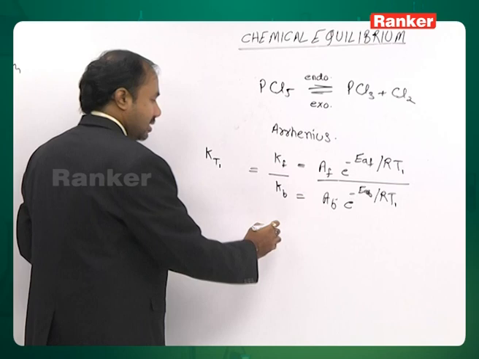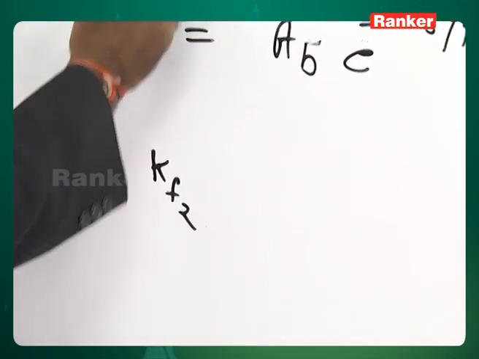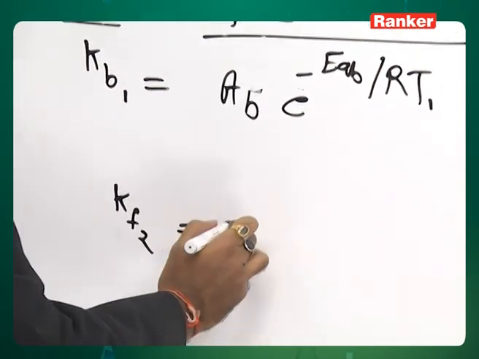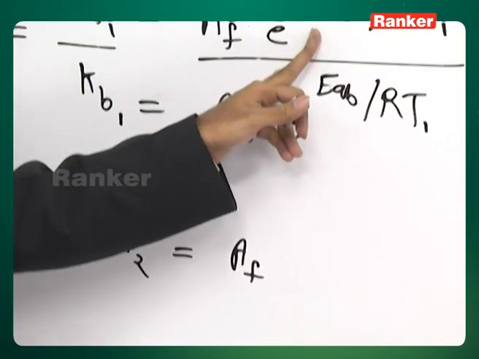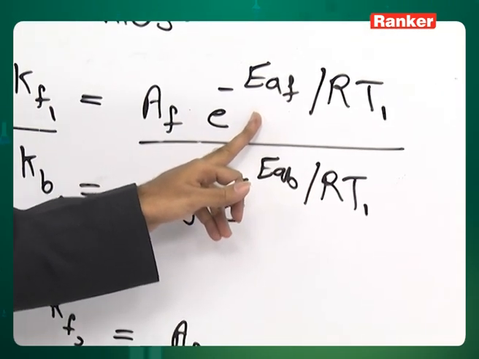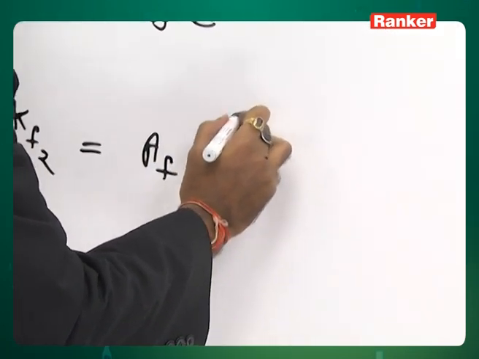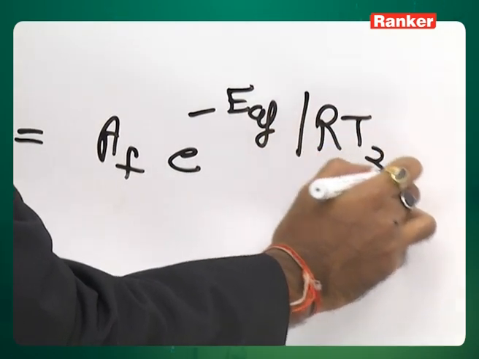Now, Kf2, we assume the earlier ones to be Kf1 and Kb1. Kf2 in a similar manner will be equal to Af e^(-Eaf/RT2).